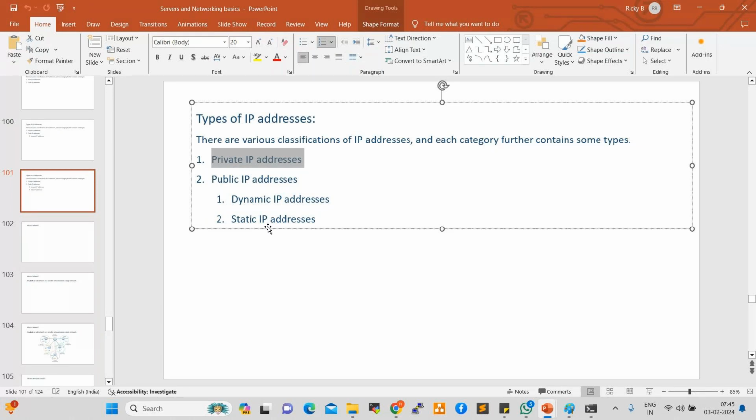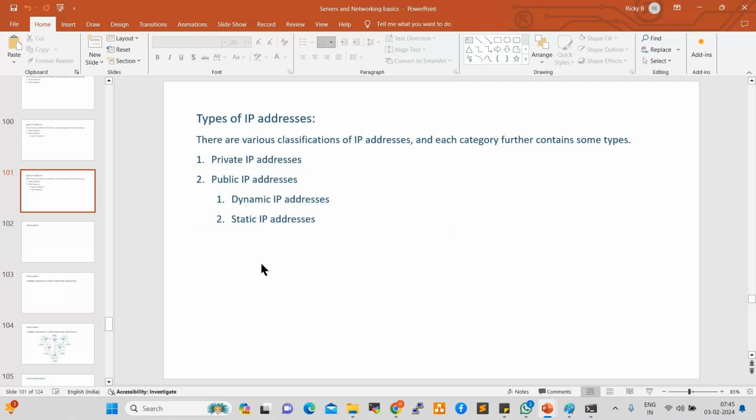Along with these two IPs, we have one more IP, which is the elastic IP, available in AWS. While working on AWS services, we'll create an elastic IP. How can we create an elastic IP? How can we configure an elastic IP? How can we work on an elastic IP? We'll see that practically.